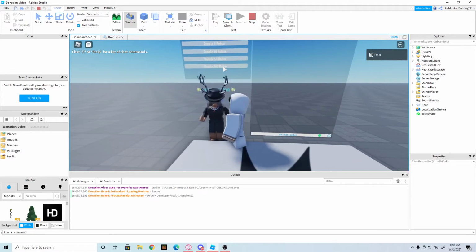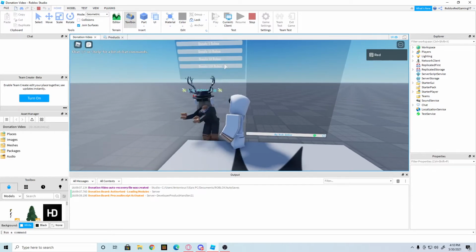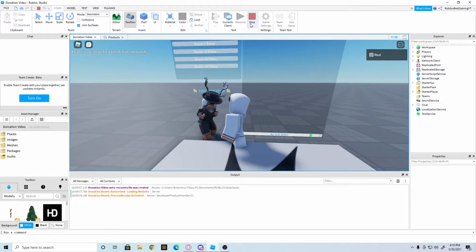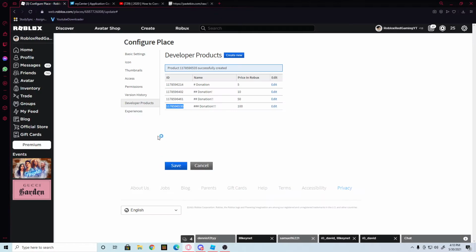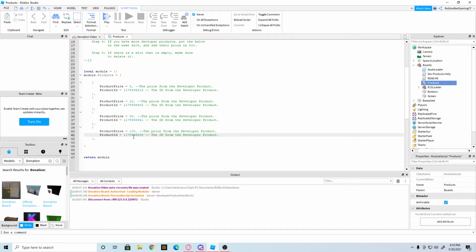Okay, so why isn't 100 working? I might have done the wrong code, so let's just see if we can fix that for just a second. Let's go back to 100. Control C and Control V. It's the same thing. That's confusing. Huh.